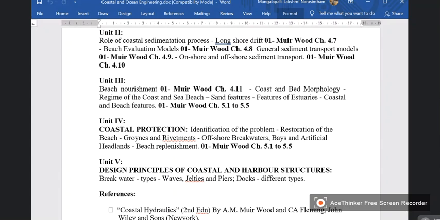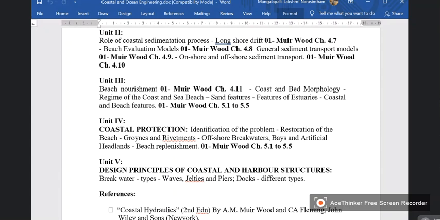And finally, design principles of coastal and harbor structures, breakwater types. Actually, this is a spelling mistake. It is not waves, it is wharves, W-H-A-R-V-E-S. And then it is jetties, that also is a mistake, J-E-T-T-I-E-S. So these are piers, docks, and different types.